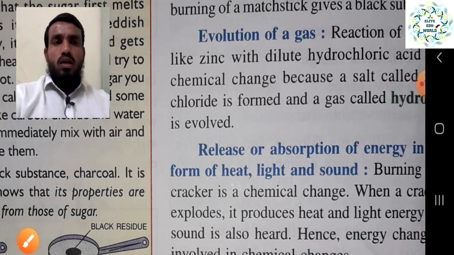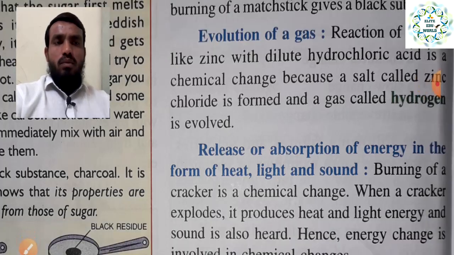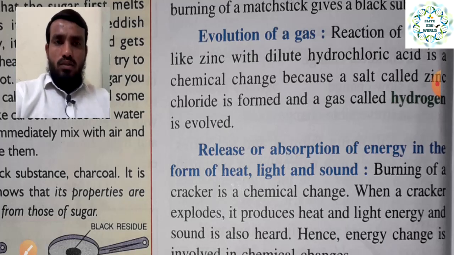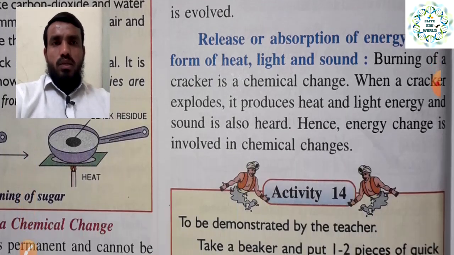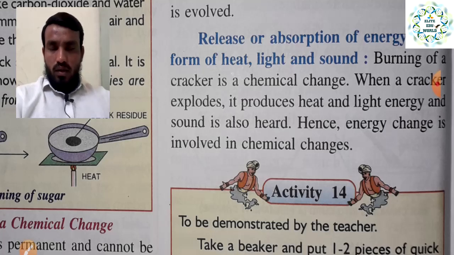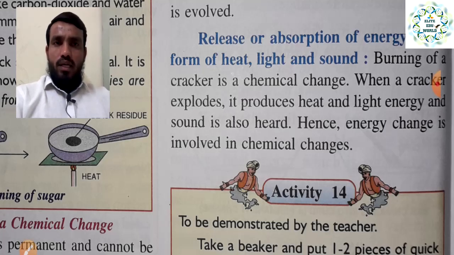So that is why it is called an evolution of gas. Some gas will be released, like in this example, when you are burning zinc metal, it will produce the gas hydrogen, which will evolve from here. And then the release or absorption of energy: either the energy will be released or absorbed, and both can happen in the form of heat, light and sound. These three forms of energy can be absorbed or released in the reaction.